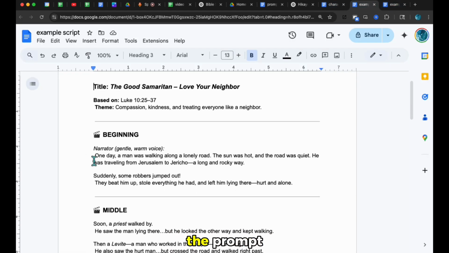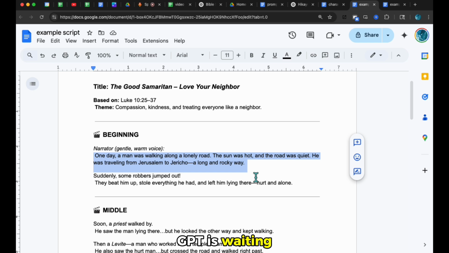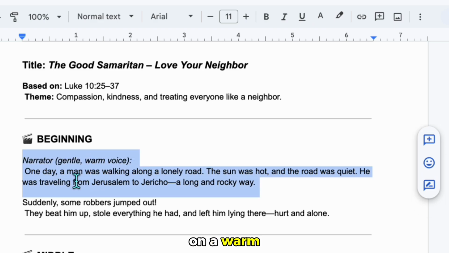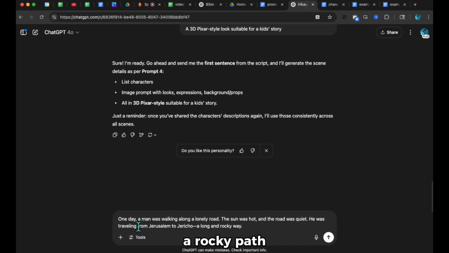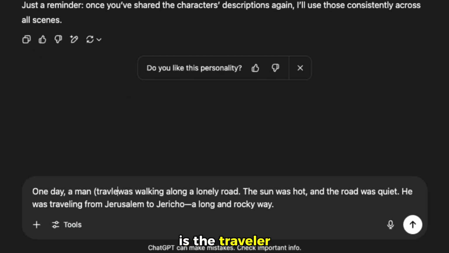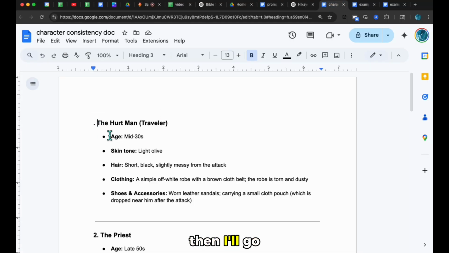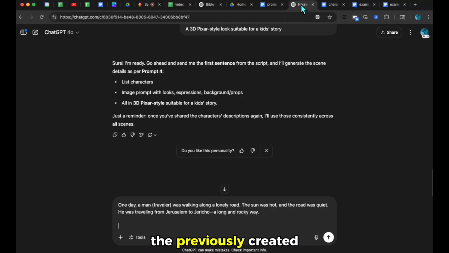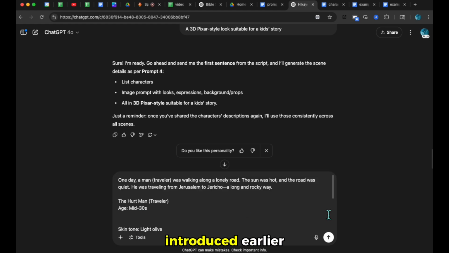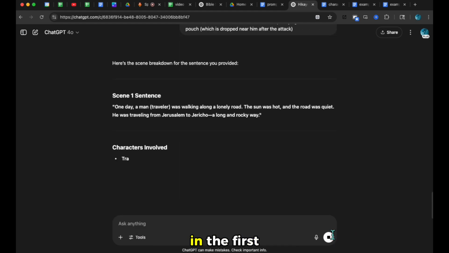I've already entered the prompt, and now ChatGPT is waiting for the scene and character inputs. Let's begin with the first scene. As you can see, the first scene takes place on a warm, quiet day, on a rocky path with a man, and the character is the traveler. This is his scene. Now, I'll add him as the traveler. Then, I'll go to the character file and insert the previously created image prompt of the traveler. This way, the character we introduced earlier is visually consistent in the first scene.